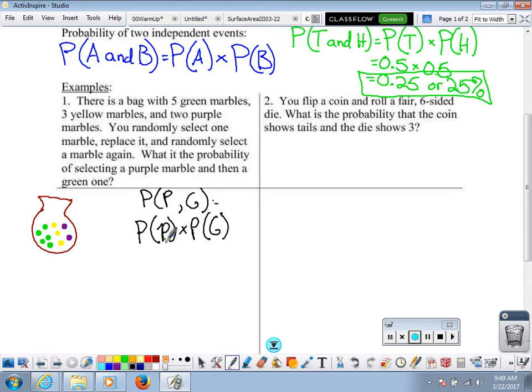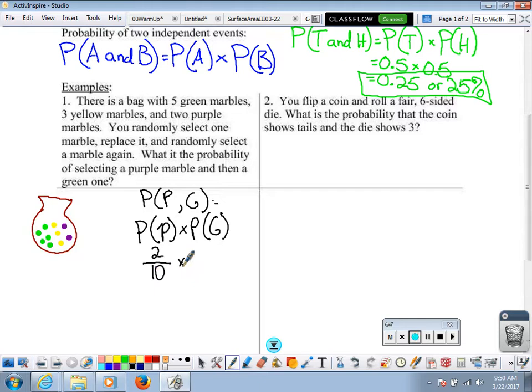Well, for a purple marble, the probability that I get the purple marble from the bag. So look at this bag. How many of these marbles are purple? Well, there's 2 of them. Okay? Out of how many total marbles? Well, I've got 2 plus 3 more yellow ones, going to give me 5, plus 5 more green ones gives me 10. Okay, now that's the probability of the purple marble.